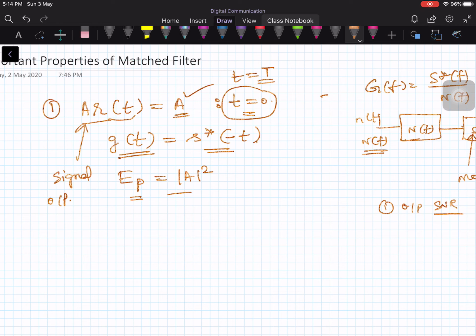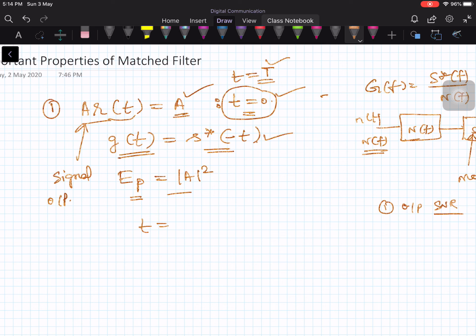I can choose t equal to capital T or t equal to 0 or anything. So without any loss of generality, corresponding to the matched filter, g of t equals s conjugate of minus t, your sampling instant can be t0. So it would be s conjugate of t0 minus t.